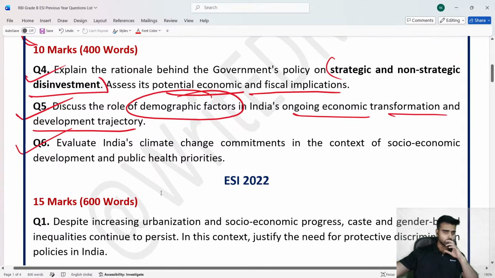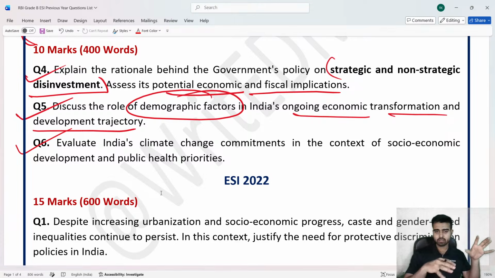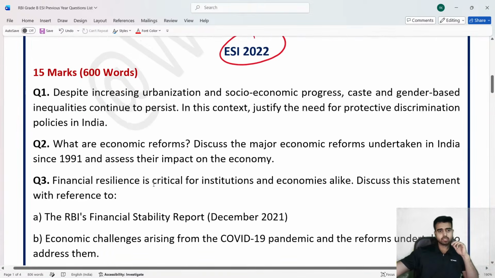अब यहाँ से समझ में आ रहा है, देखो, there is an equal weightage of static as well as current affairs. But later on, as we move on, you will see that the importance of static components will start reducing, and the questions are now going to be more current based. अब हम देखेंगे जैसे जैसे हम आगे बढ़ेंगे, you will see this phenomena. ठीक है? Now ESI 2022 के क्वेश्चंस देखते हैं.